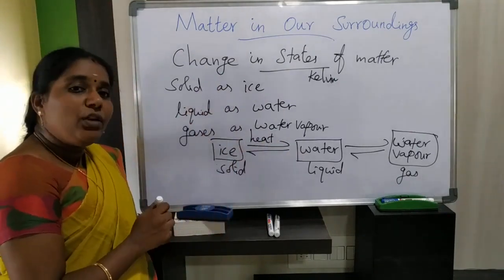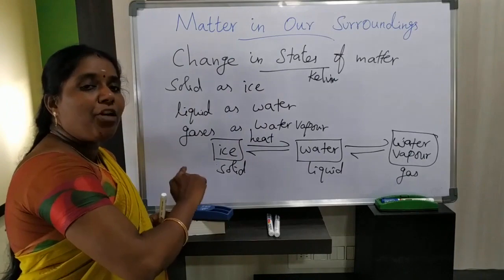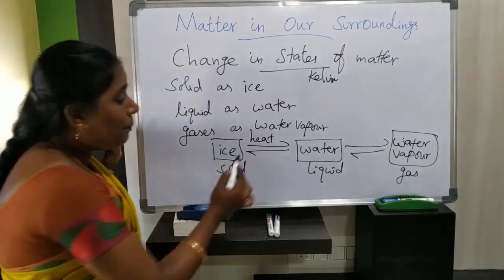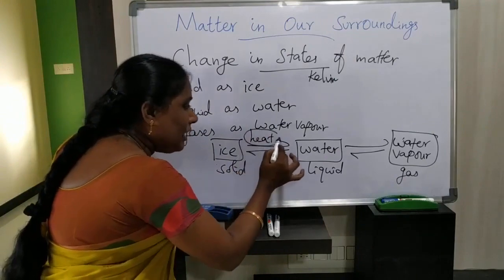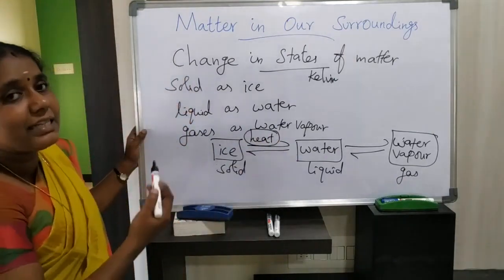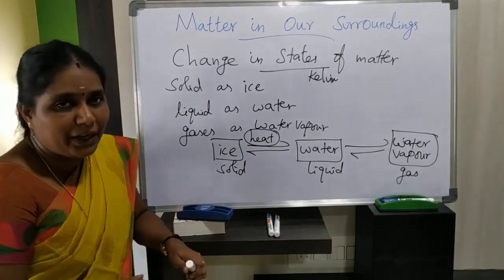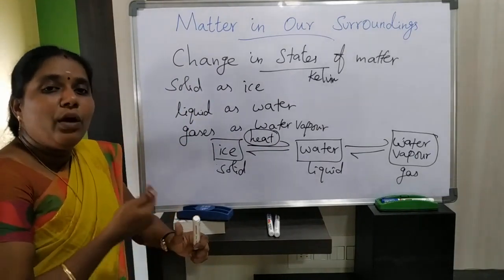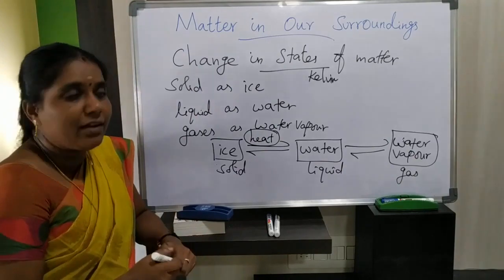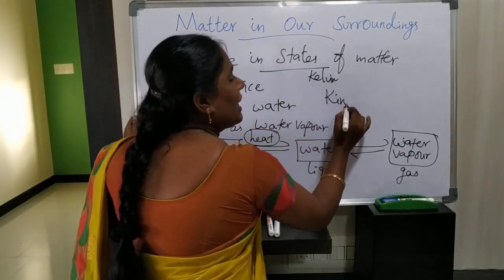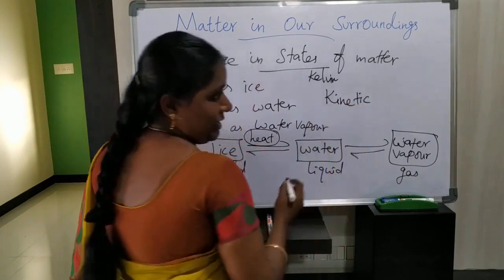So how will you convert this state of matter into another state of matter? With the help of temperature, by increasing temperature, by heating this ice. So when we increase the temperature, automatically the kinetic energy of the particles also increases.